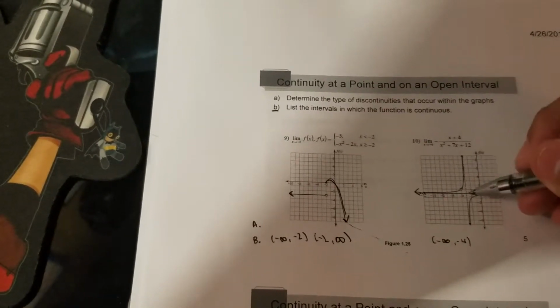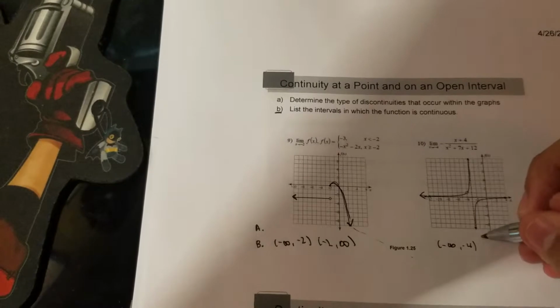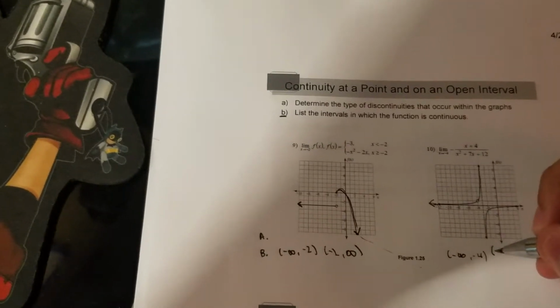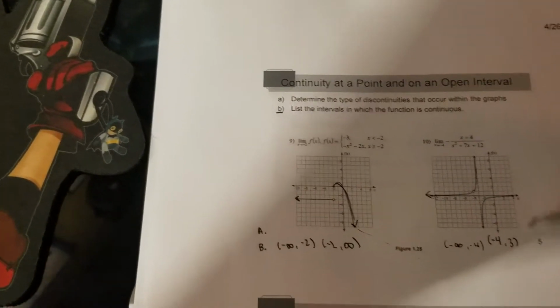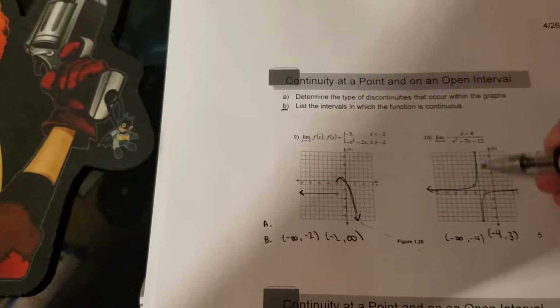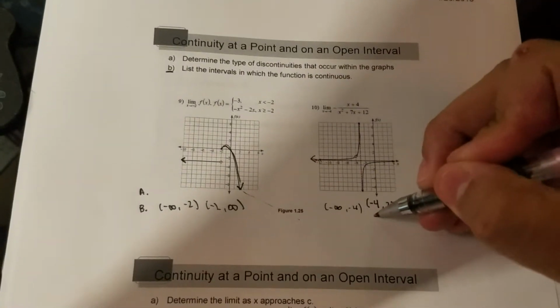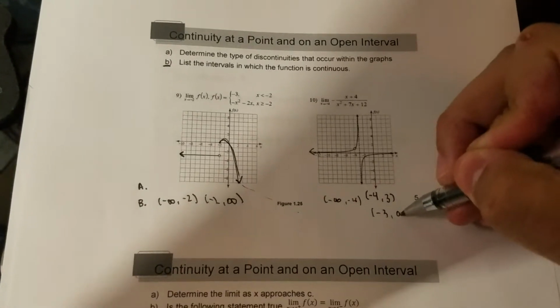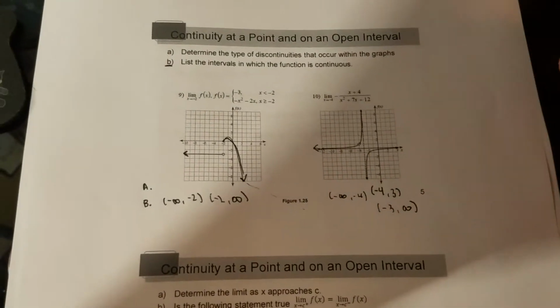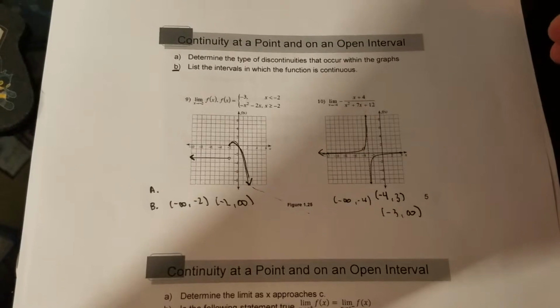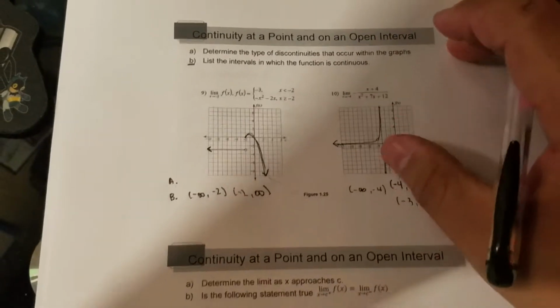So I'm going to assume it stops right there. From negative 4 all the way to negative 3, because it won't cross this vertical. And from here, it's going to be from negative 3 all the way to positive infinity. So again, not a new concept, and we're going to continue from here.